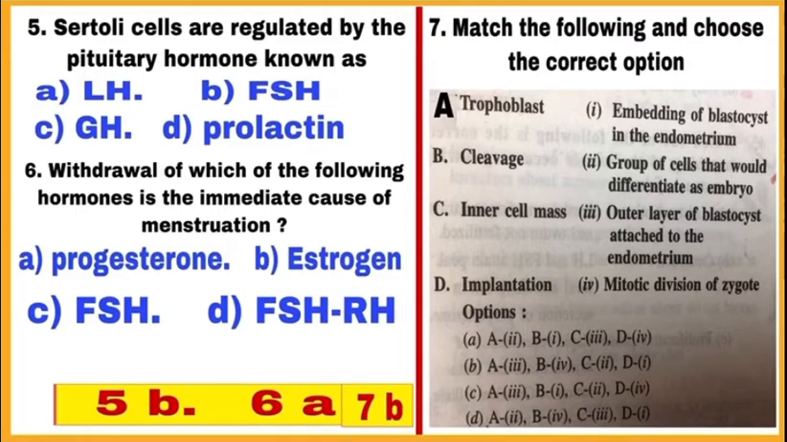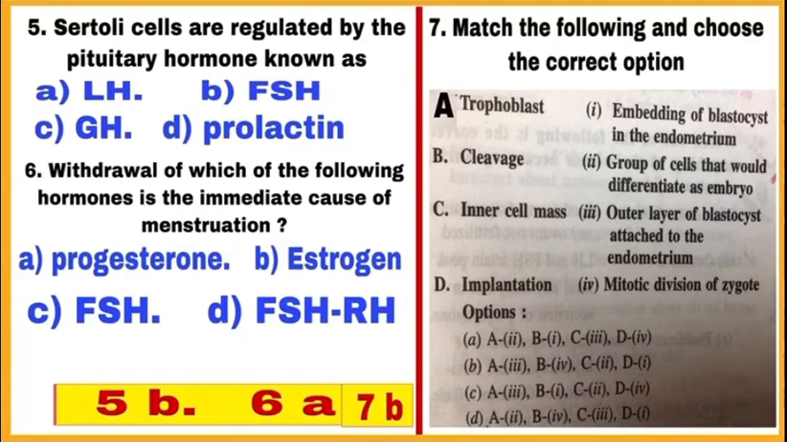Question number 7. Match the following and choose correct option. See, A is trophoblast. Trophoblast matches with 3. It is the outer layer of blastocyst attached to endometrium. B. Cleavage. Cleavage matches with 4. It is mitotic division of zygote. C. Inner cell mass. It matches with 2. It is a group of cells that would differentiate as embryo. And D. Implantation. It matches with number 1. It is embedding of blastocyst in the endometrium.